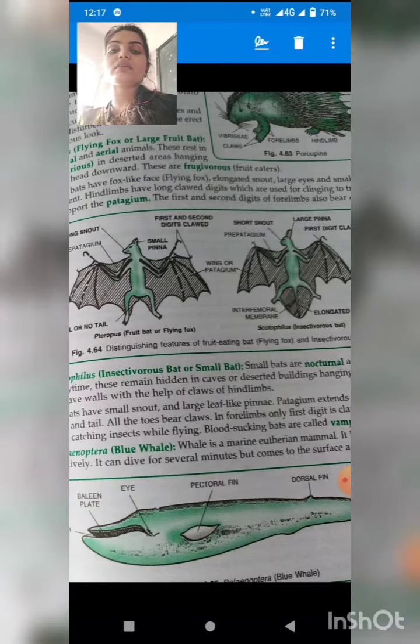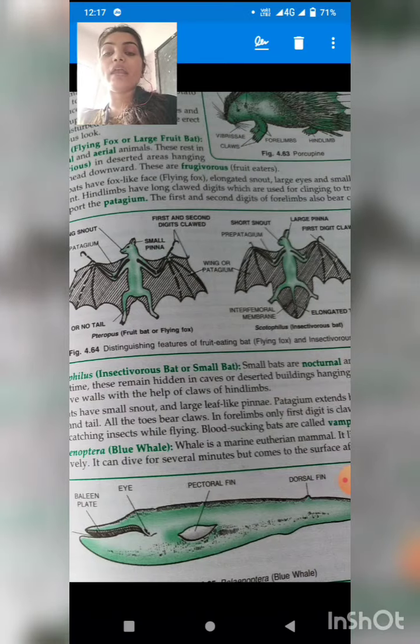Okay, now these diagrams which are showing on your screen are the animals which belong to which class? They belong to the mammalian class. Now one doubt you will face, students: here you can see the bat. You knew that ma'am, the bat is a bird, but why does it come into the class Mammalia? The whale is a fish, then why is it coming here in the class Mammalia? It should be in the Pisces class, and the bat should be in the Aves class.